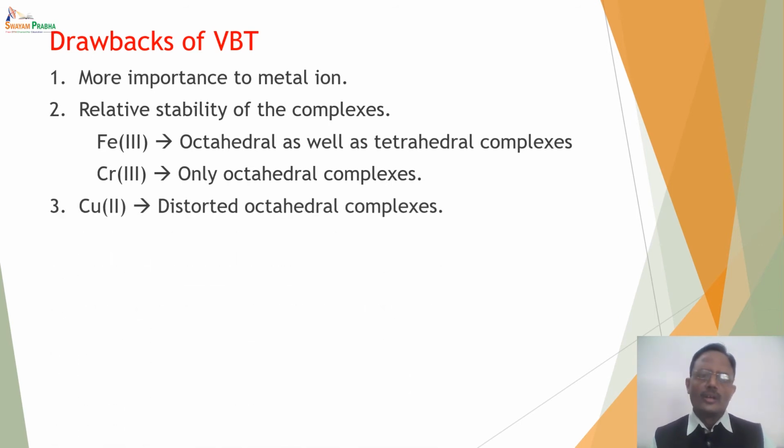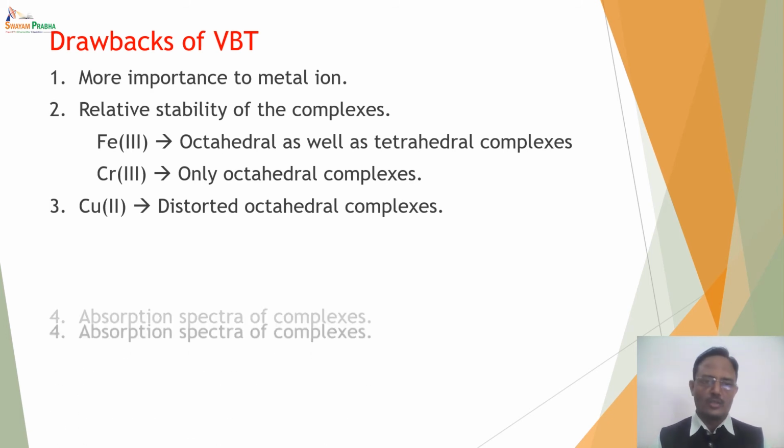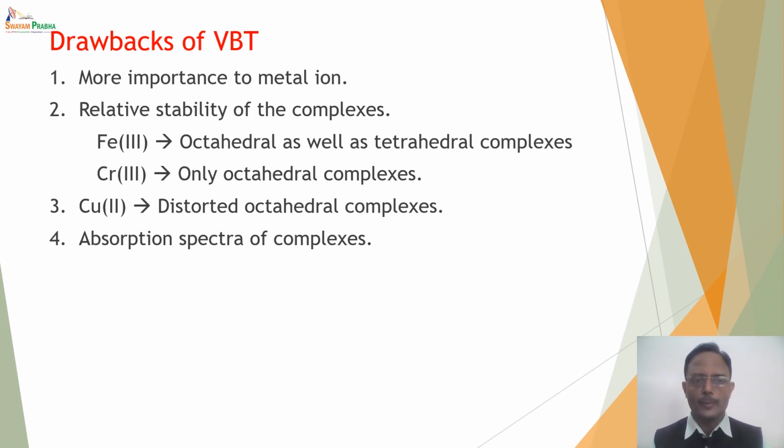Thirdly, there is a well-known tendency of Cu2+ ion to form octahedral complexes but with distorted geometry. Even if all the 6 ligands are the same, copper 2+ has a tendency to show distorted octahedral geometry. Why copper 2+ forms distorted octahedral complexes has not been explained by valence bond theory. We will explain this property in crystal field theory.